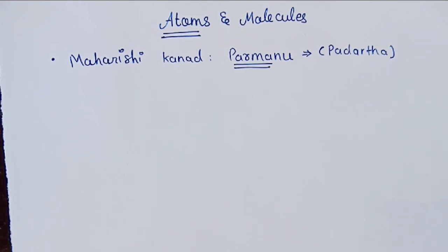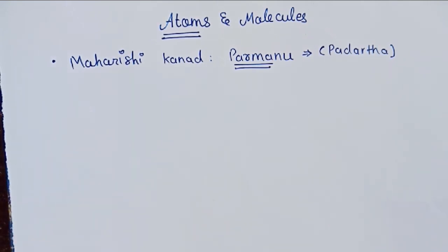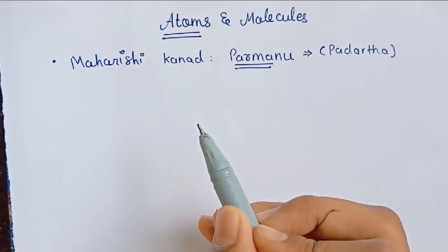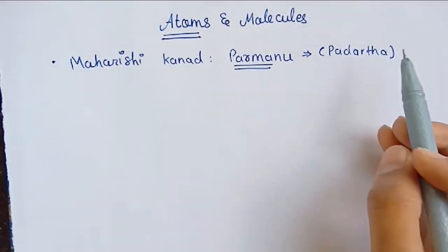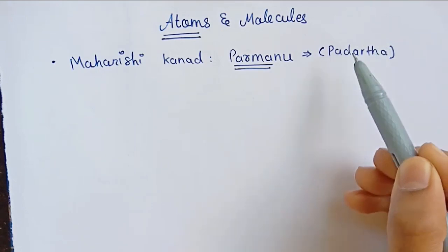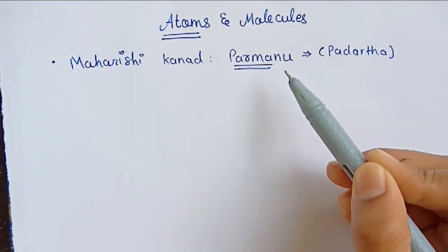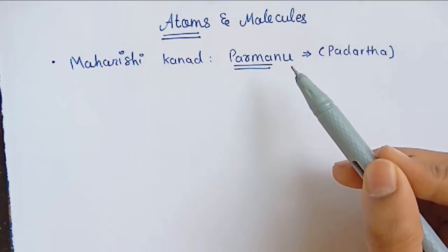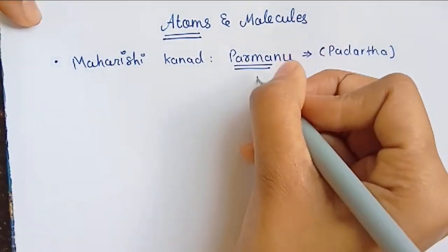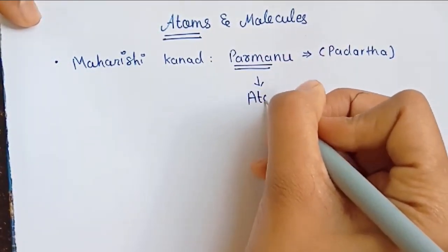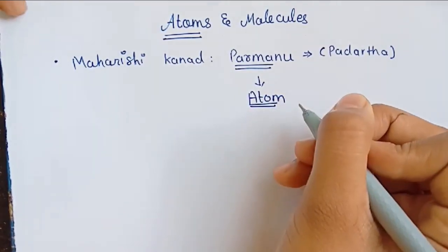In this part 1 we will cover the topic of atoms. So let us start with the beginning. It is given that the Indian philosopher Maharishi Kanad said that any material, any padarth, that can be divided into the smallest indivisible particle is known as Parmanu. In English, Parmanu is known as atom. We know it as atom.